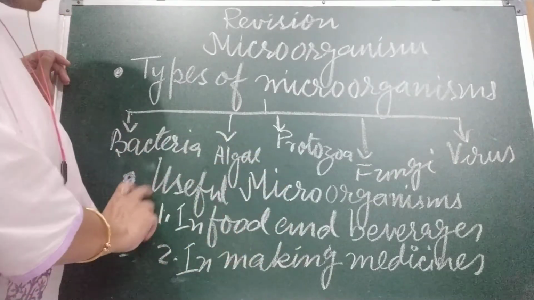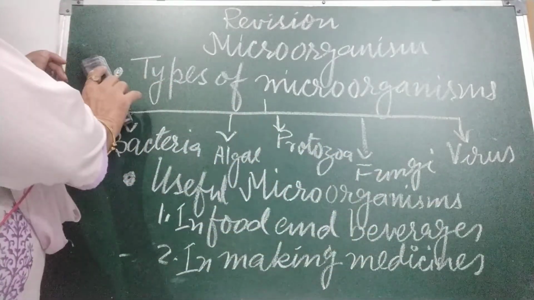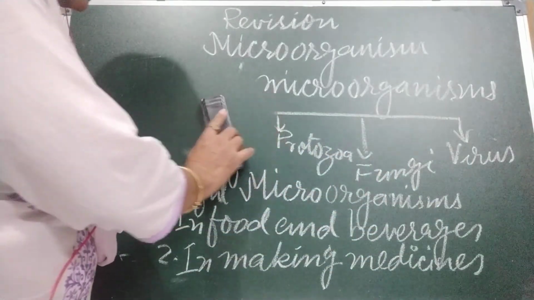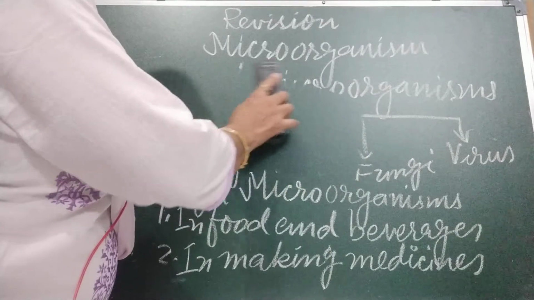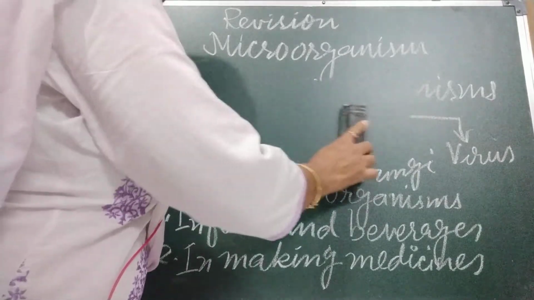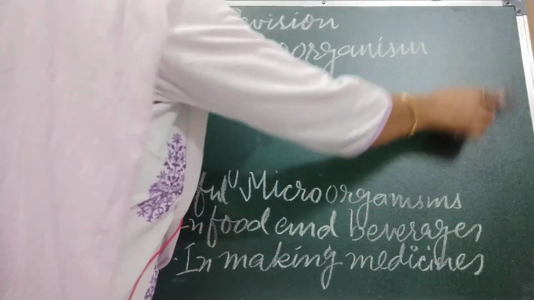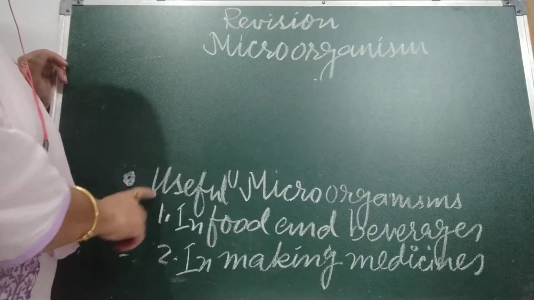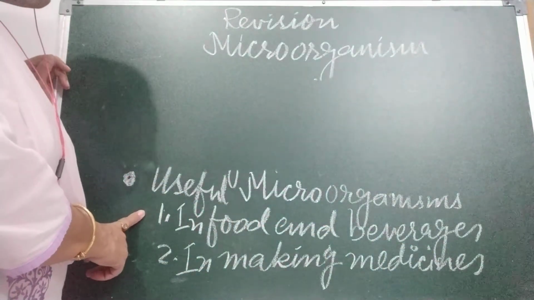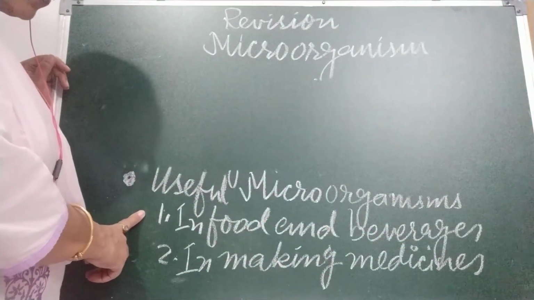Now come to the behavior of microorganisms. We are going to discuss useful microorganisms. There are 4 main uses we are going to discuss. First is in the food and beverages industry.